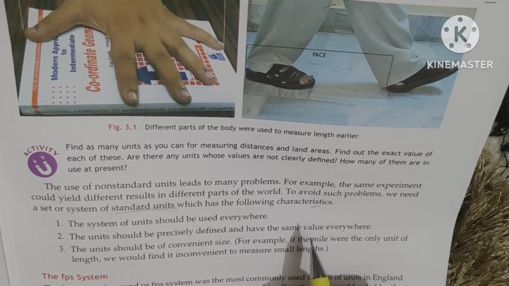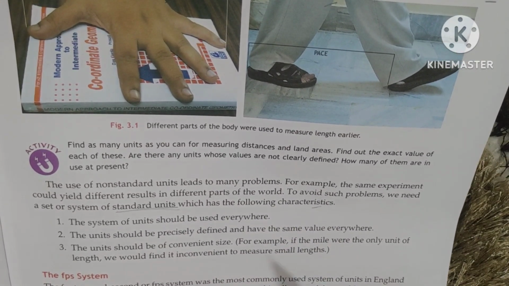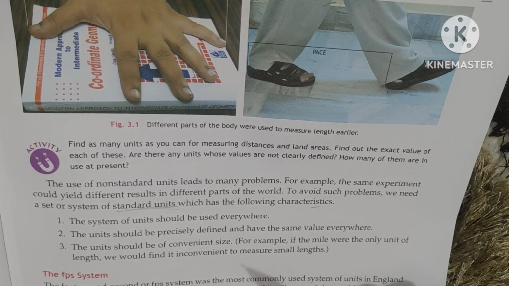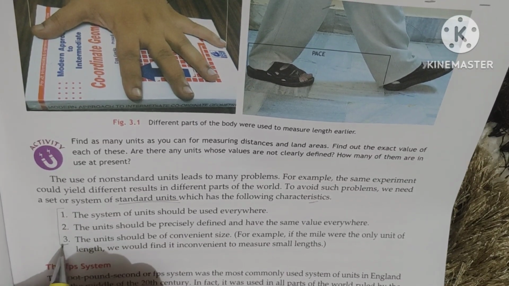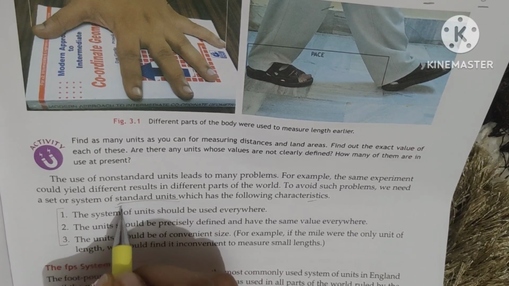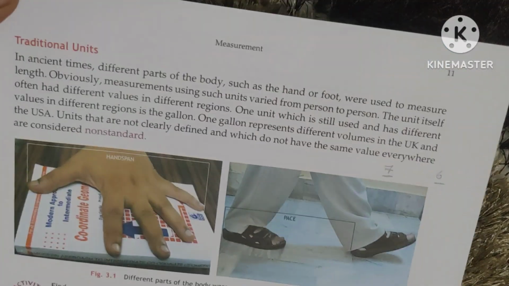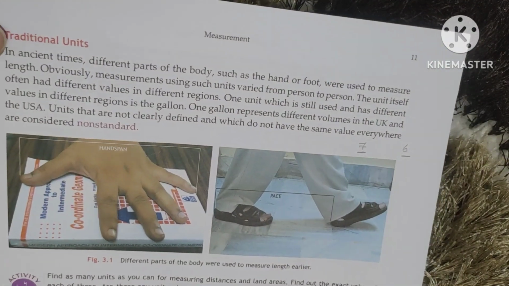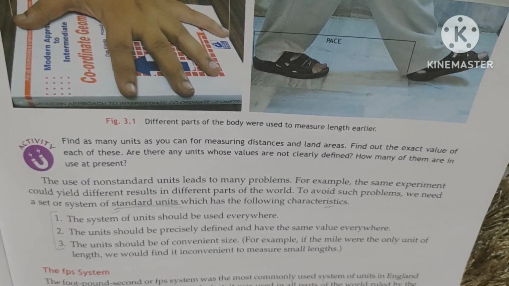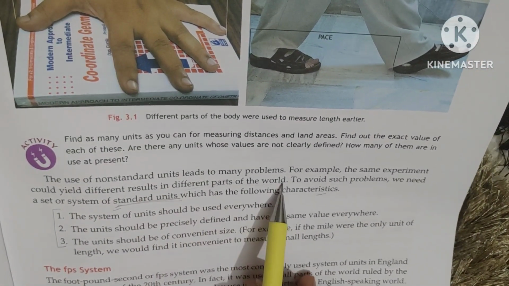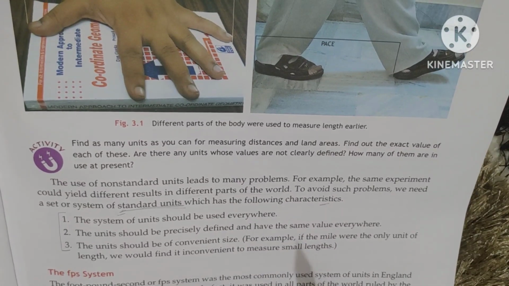It means now what we are going to do, some of the properties, some of the characteristics which a standard unit must obey, then it will be considered as the standard unit. Because the earlier traditional methods were the non-standard methods, or they are giving the non-standard units, right? Because they are giving the different results in the different parts of the world or different cities or different places, right?